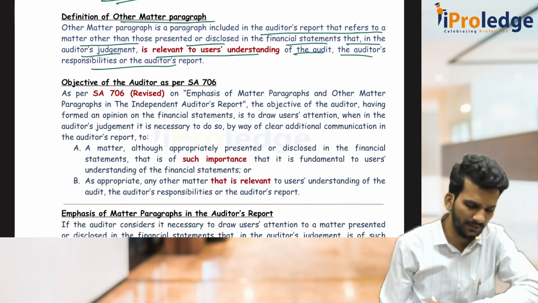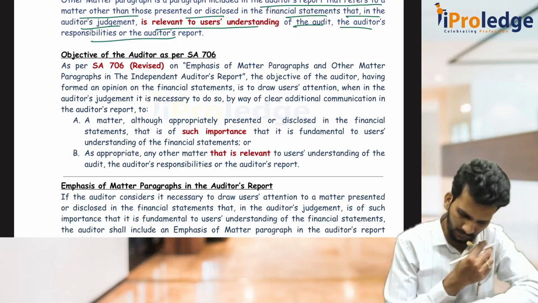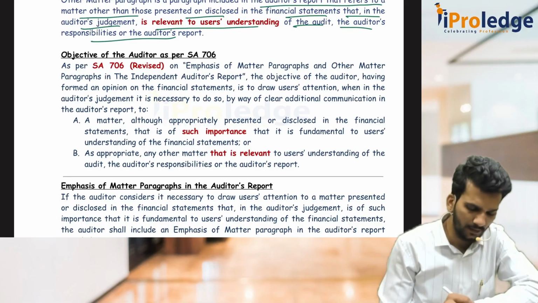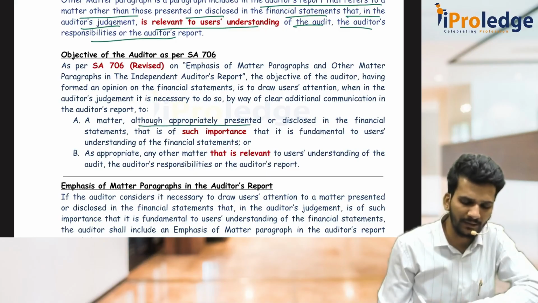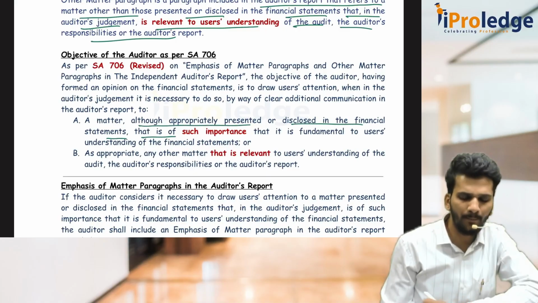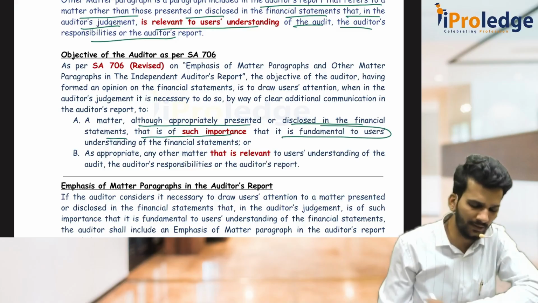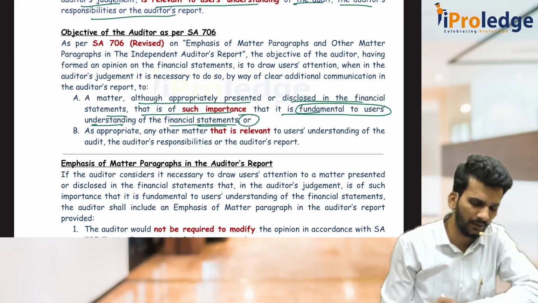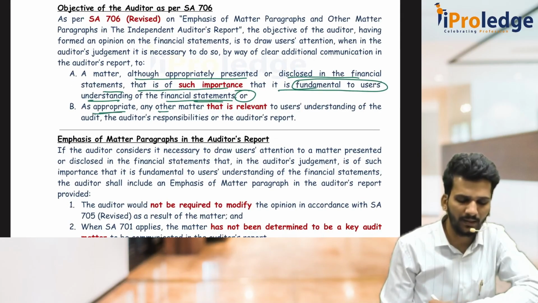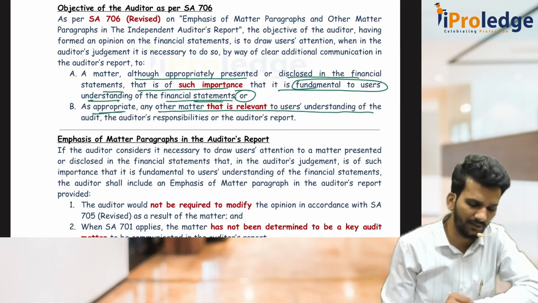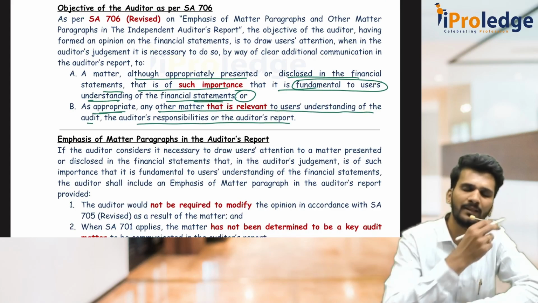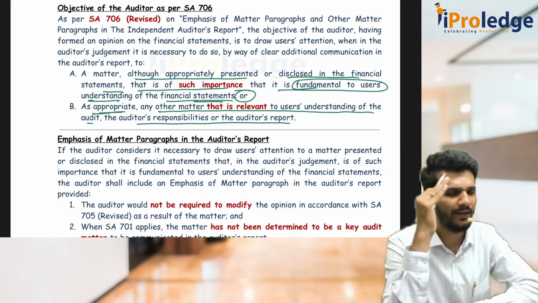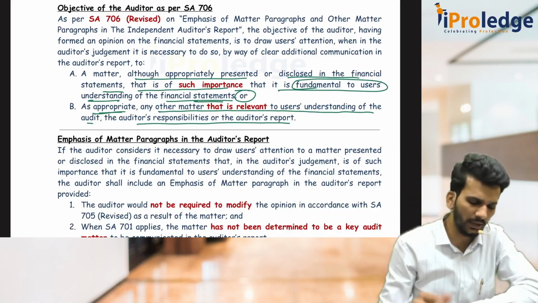What is the objective of 706? They tell that a matter, although appropriately presented or disclosed in the FS, is of such importance that it is fundamental to the users' understanding of the FS, or as appropriate any other matter that is relevant to the users' understanding of the audit or the auditor's responsibility. It simply focuses entirely on users of the financial statements. I feel it is important for them, that is why I am putting it under the EOM paragraph.